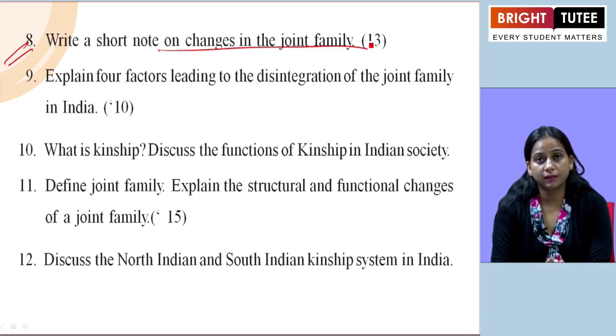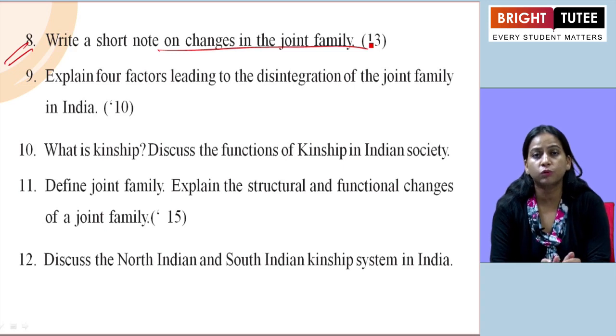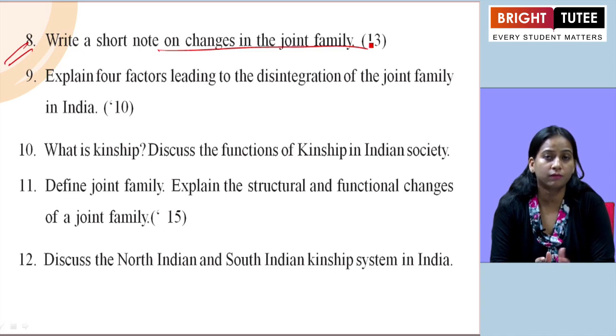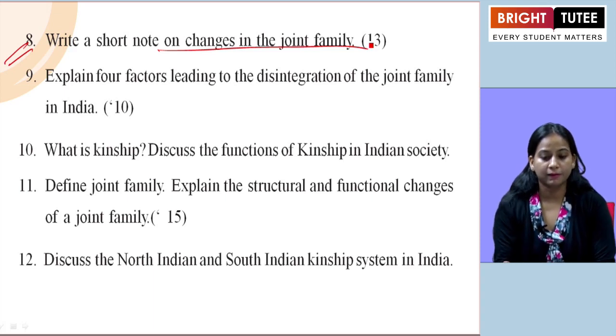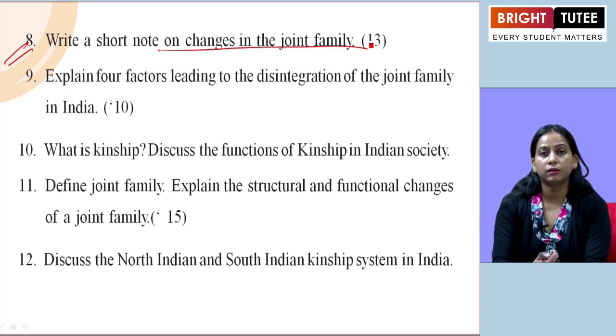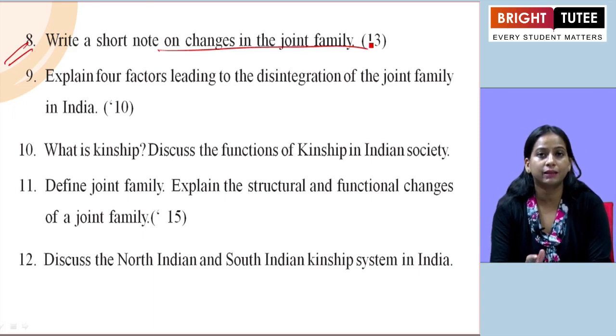So firstly, we can say that the joint family system was basically based on the agrarian society. It was best suited to an agrarian society. But due to the changes, due to modern culture or westernization, or due to the introduction of the secondary or the tertiary sector, or even the service sector, changes started occurring which led to individualism and which led to the breakup of joint families. So here we have to mention the different factors which created that change.